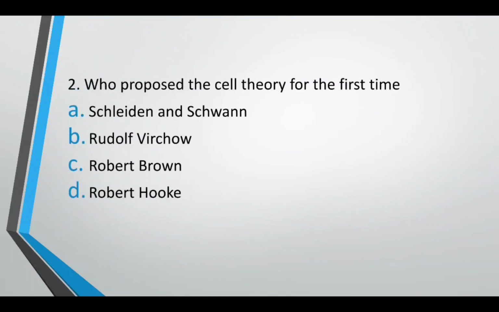Who proposed the cell theory for the first time? We are talking about the first time proposal of cell theory, not the modified cell theory. Schleiden and Schwann, Rudolf Virchow, Robert Brown, Robert Hooke. The correct answer is option A, Schleiden and Schwann.